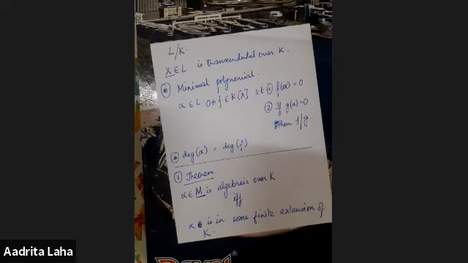So for example, in our previous example of Q, root 2 belongs to the set of complex numbers C, and root 2 is algebraic because it belongs to the field Q(root 2).